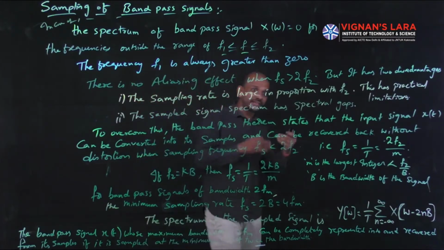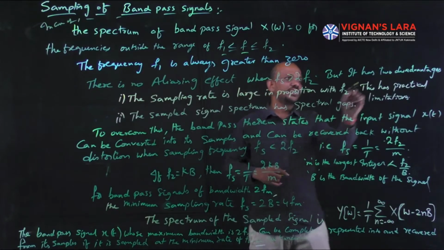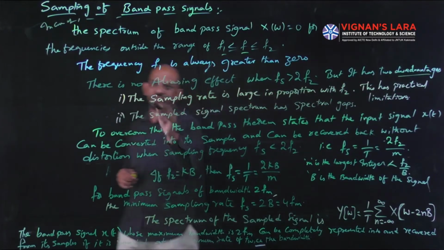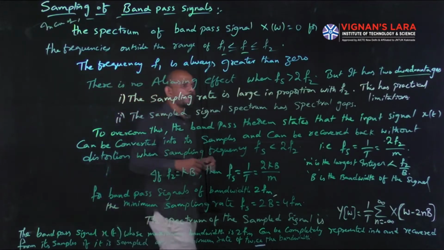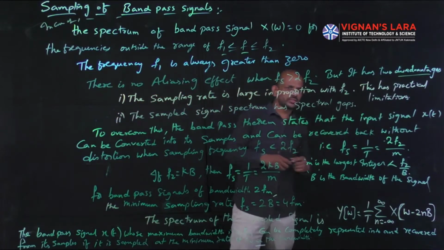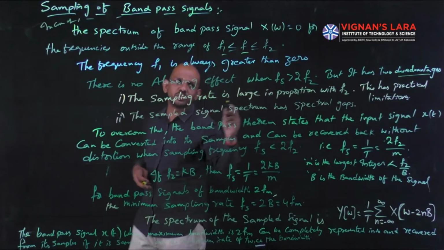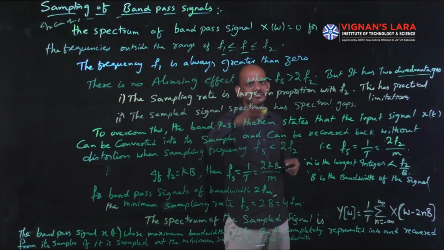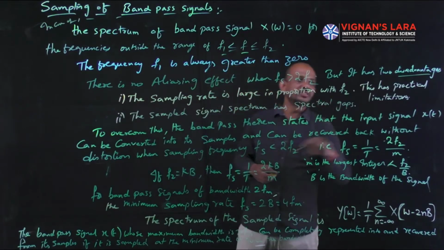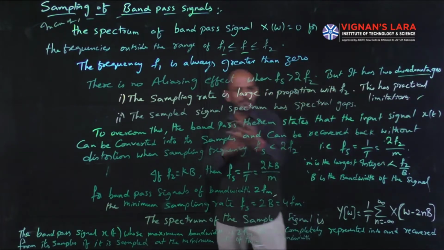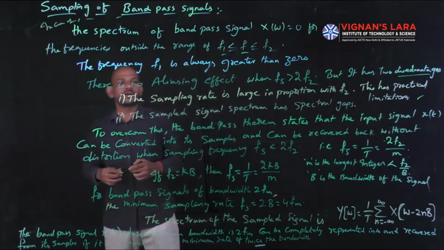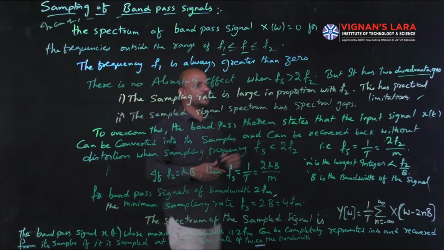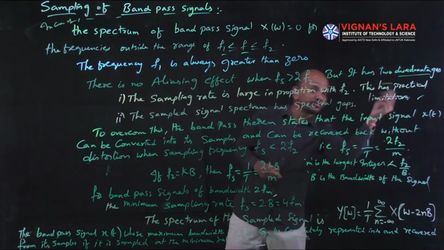We can recover back the original signal, but it has two disadvantages. They are, first, the sampling rate is large in proportion with f2. That is, f2 is large, so the sampling rate is too large. This will have some practical limitations. When we implement this practically, it has many limitations, as f2 is very large and the sampling rate is too large in proportion with f2.